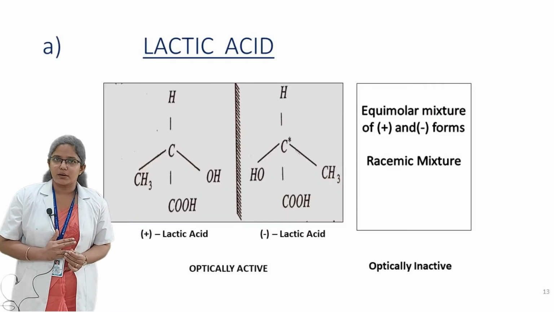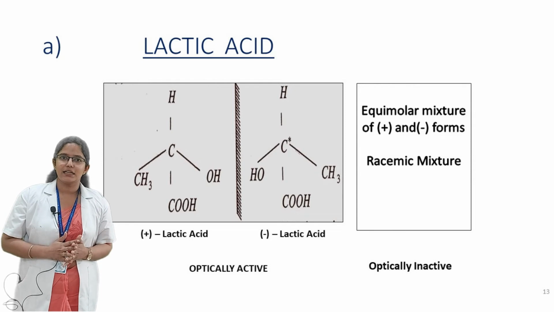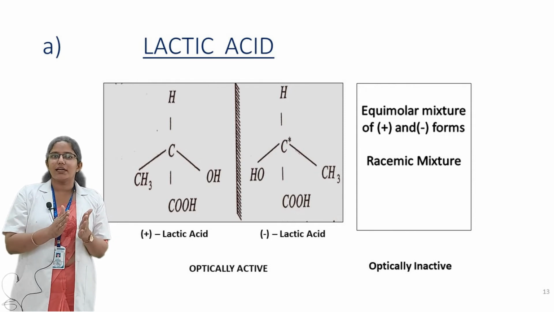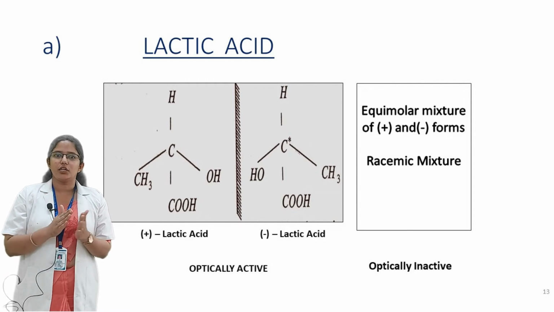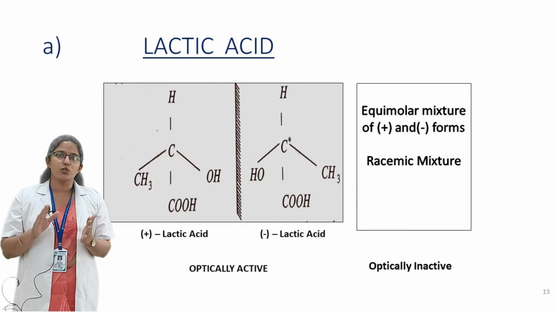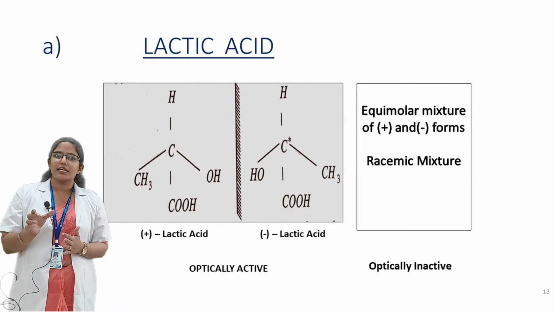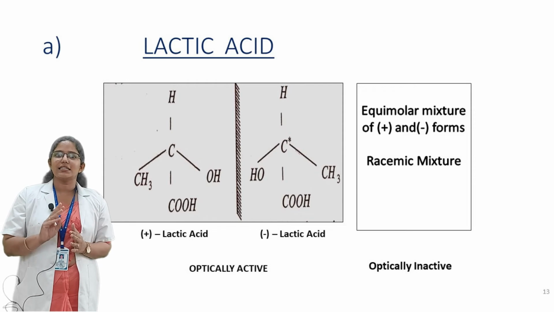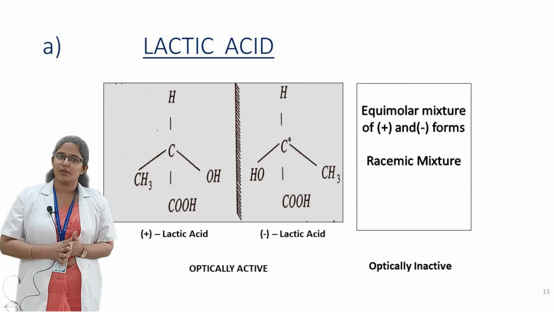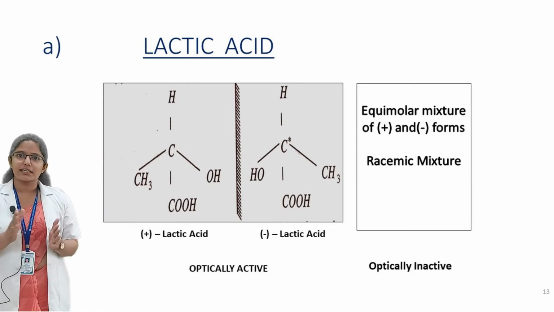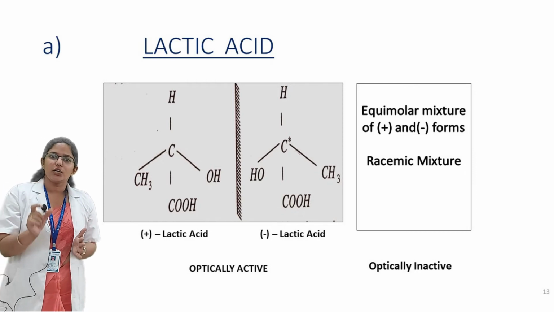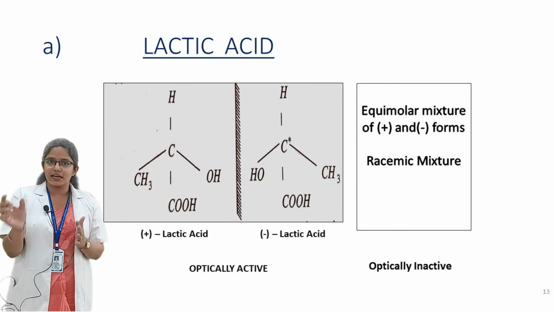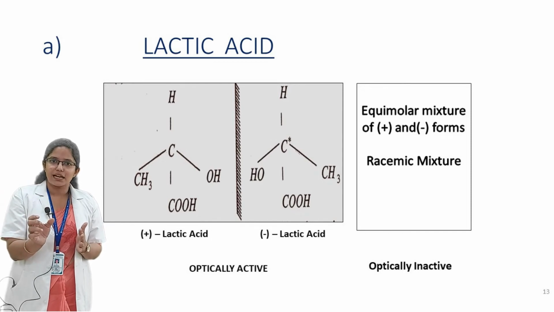Let's consider some examples. The first example is lactic acid. In lactic acid, four different groups are attached in the molecule. While considering its mirror image, it forms a non-superimposable mirror image. In the case of lactic acid, three forms are possible: plus lactic acid, minus lactic acid, and racemic mixture. In the case of lactic acid, the hydroxyl group is considered. If the hydroxyl group is placed on the right side, then it is denoted as plus lactic acid.